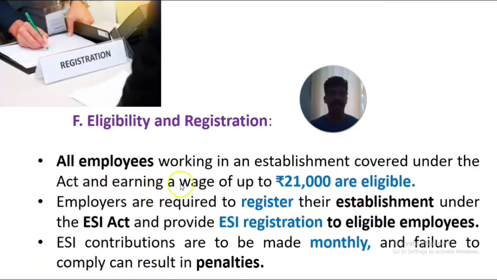The owner of the organization, industry or factory has to register his business sector under the ESI Act or scheme, then take the ESI registration number, and the registration has to be given to the eligible employees of his business sector. Then he has to remit the ESI contribution every month. Monthly submission of the amount to the ESI Corporation, and if it fails, it can result in penalties.